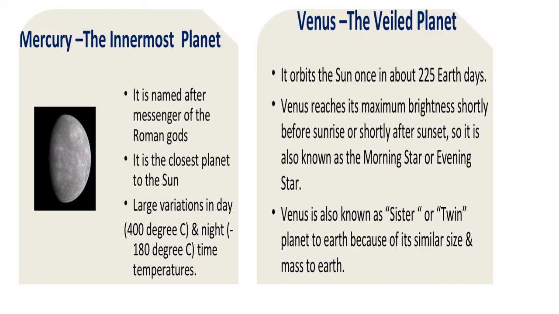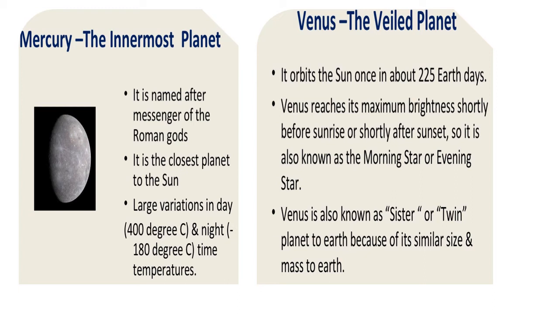Now we are going to talk about our planets. Mercury is our innermost planet. It's the first planet in our solar system and it is the closest to the Sun. There's a huge variation in the temperature at Mercury. It is 400 degrees Celsius during the daytime, and at night the temperature drops down to minus 180 degrees Celsius.